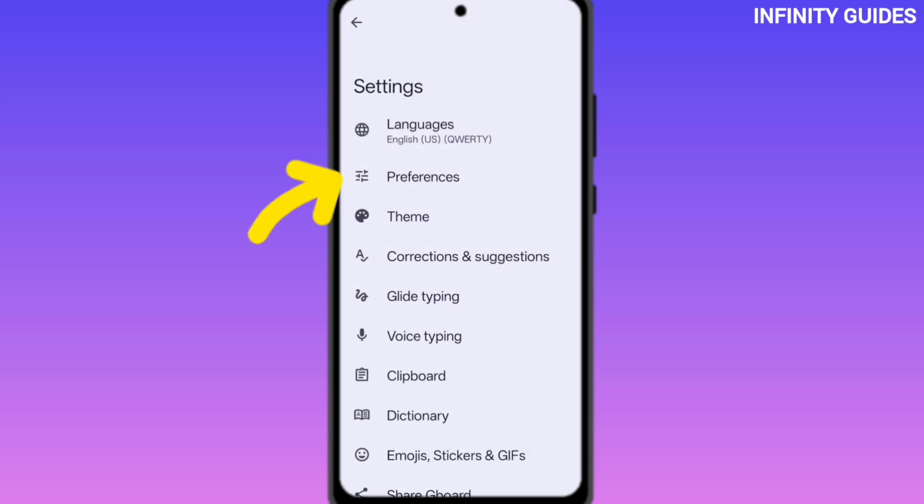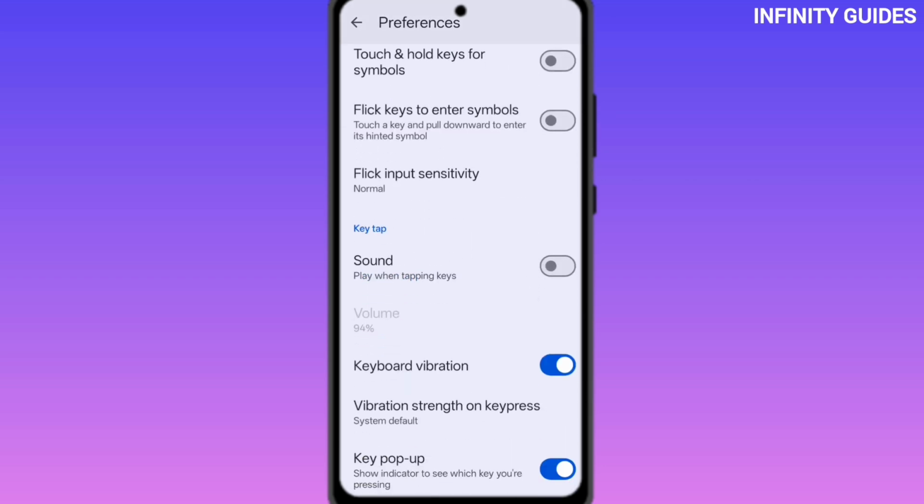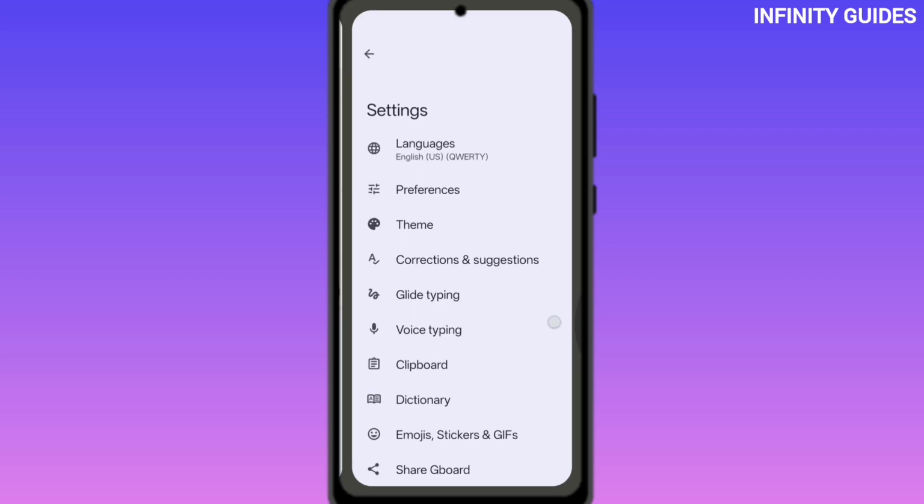Now, select the Preferences option. Scroll down a little and you'll find the Sound on Key Press option. Simply turn the toggle on. That's it. Your keyboard sound has been successfully activated.